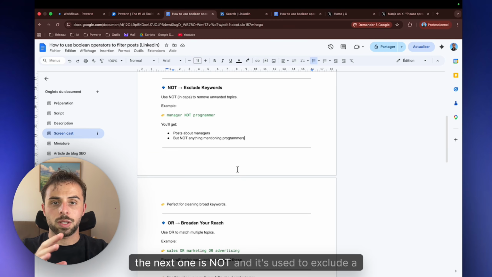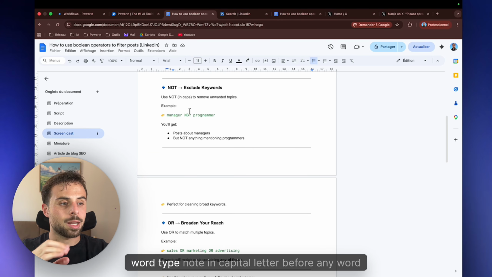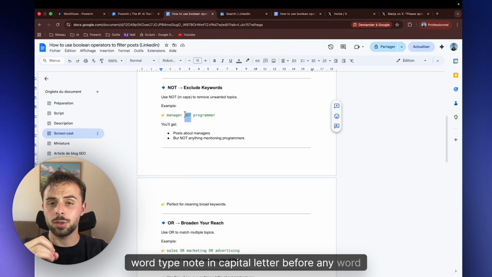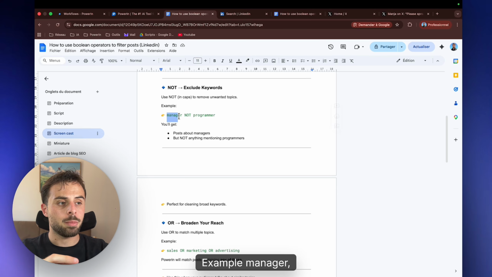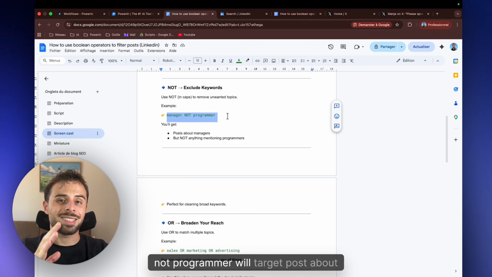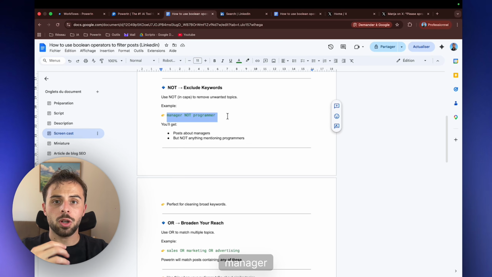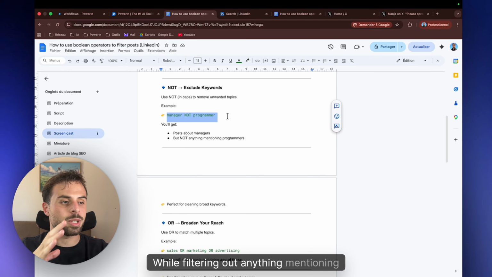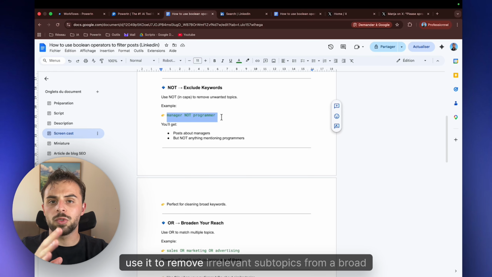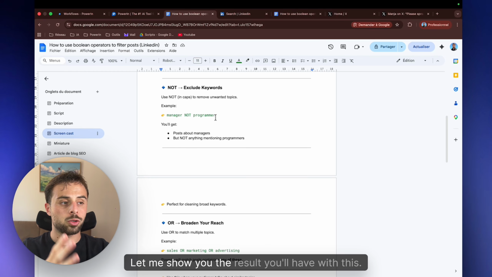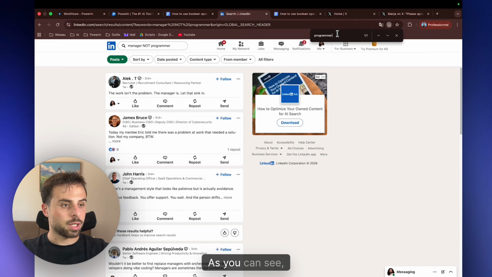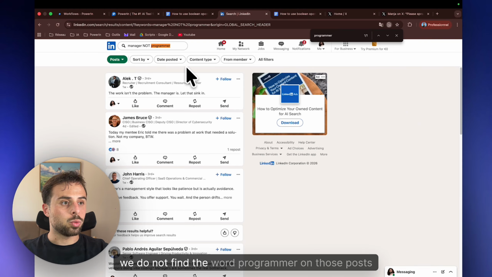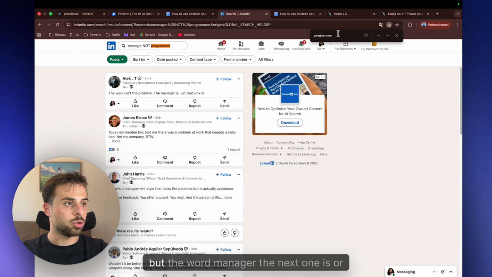The next one is NOT, and it's used to exclude a word. Type NOT in capital letters before any word you want to exclude. Example, manager NOT programmer will target posts about manager while filtering out anything mentioning programmer. Use it to remove irrelevant subtopics from a broad keyword. Let me show you the result you'll have with this. As you can see, we do not find the word programmer on those posts, but the word manager.